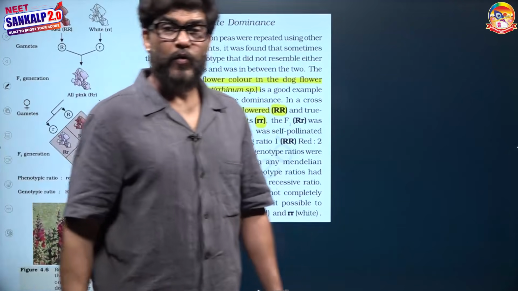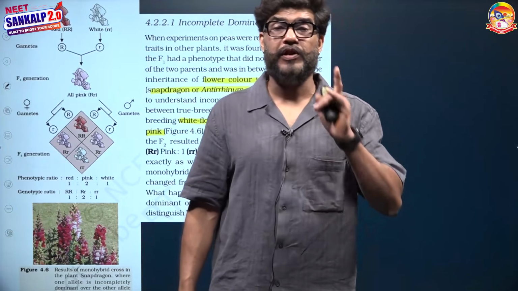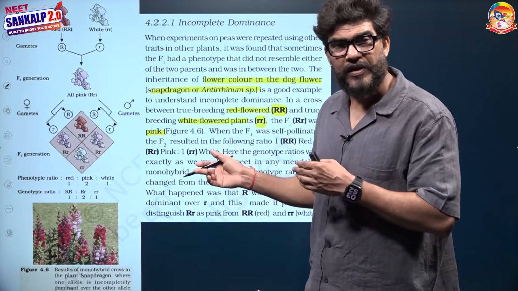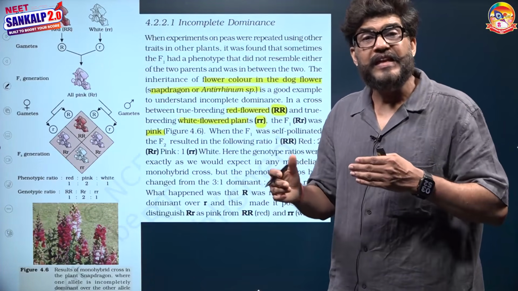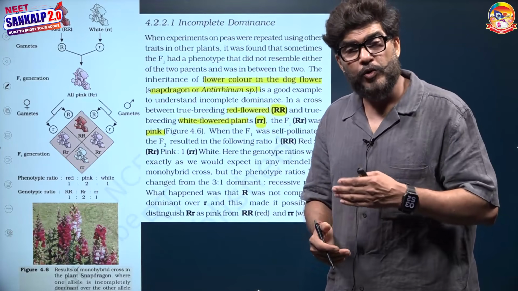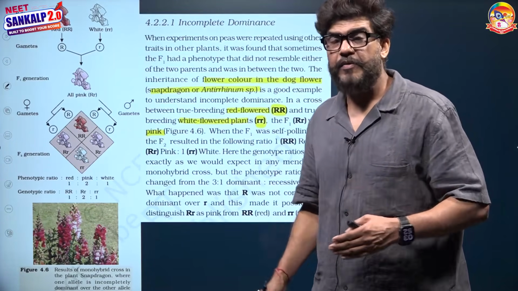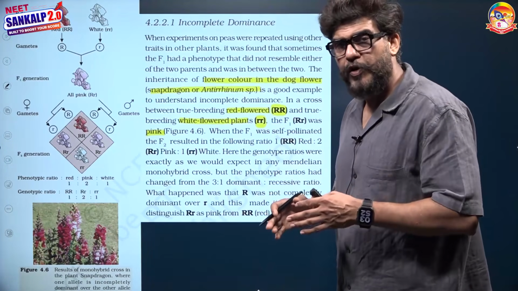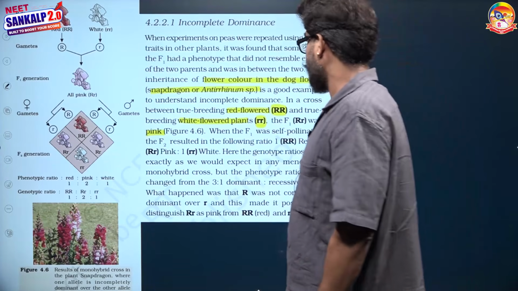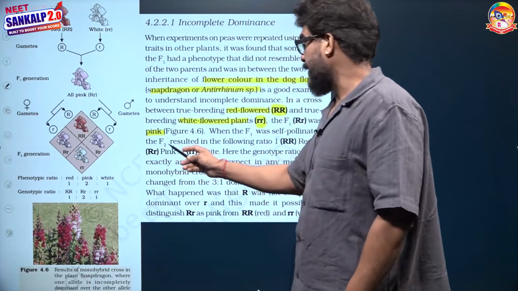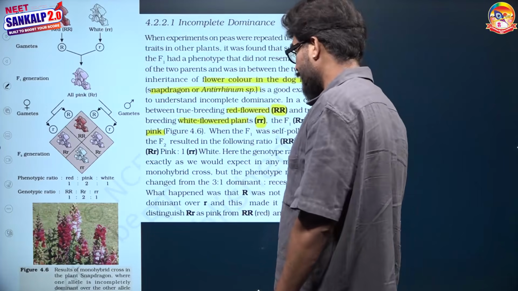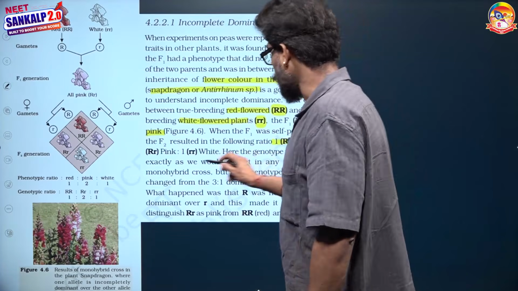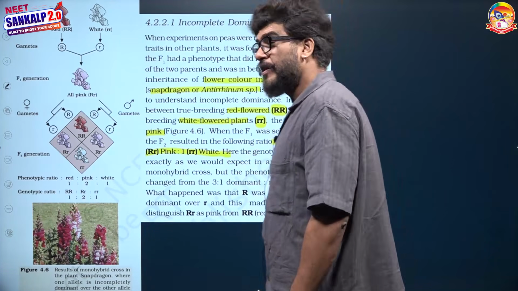While what Mendelism and the law of dominance said is that F1 exhibits only one of the parental traits, here F1 is not indicating any of the parental traits. Instead, it is showing incomplete expression of the red color due to the incomplete presence of the white color. It means both of the phenotypes blend together. So F1 is an intermediate of both of the parental traits. When this F1 was self-pollinated, the F2 resulted in red flowers as well as pink flowers as well as white flowers. It means 1:2:1 is the phenotypic ratio that we obtain in the F2 generation.